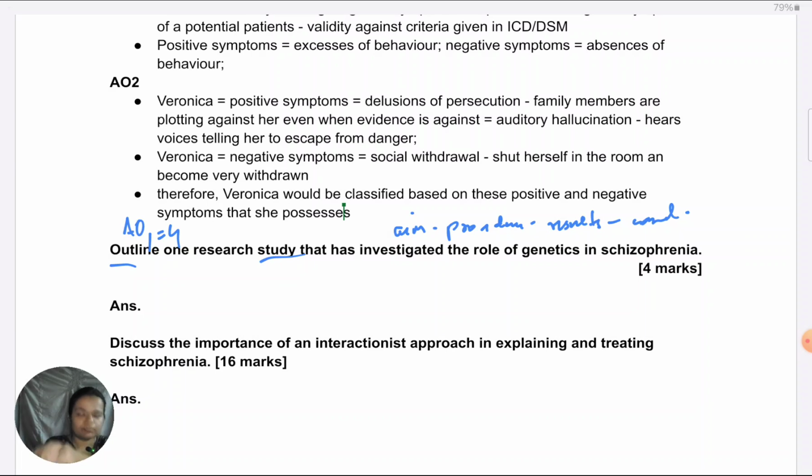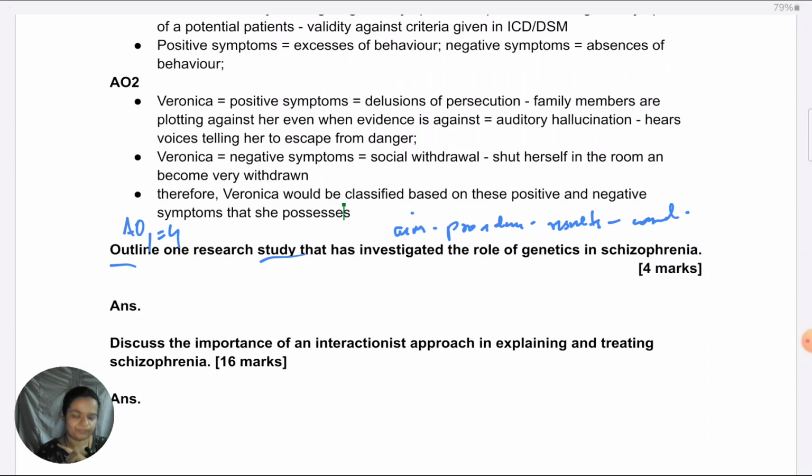I'm sure you have memorized concordance rates, inheritance rates or heritability of whichever study you have done. So definitely that is what is coming to your mind when you read this question. Say, for example, the concordance rates are 0.48 and 0.17 for MZ and DZ twins respectively. That's fine. But if you're going to give only the results, you're not going to score full 4 marks. You also need to summarize the other important elements of the study.